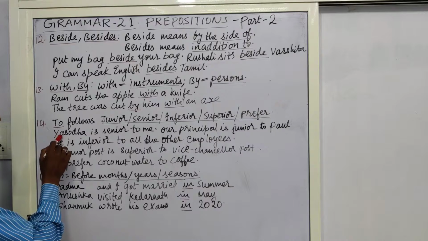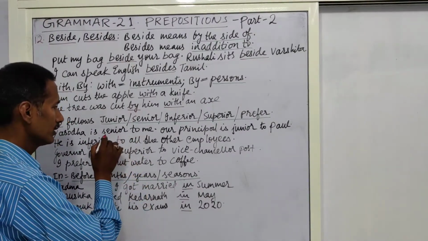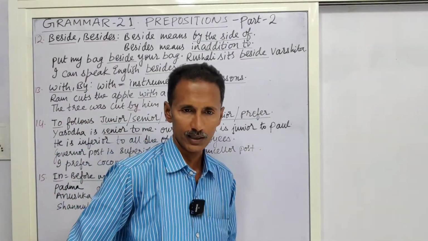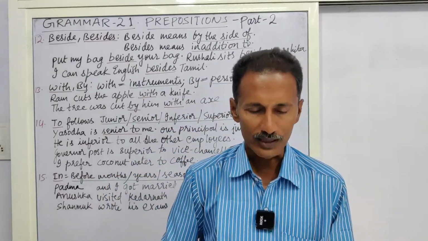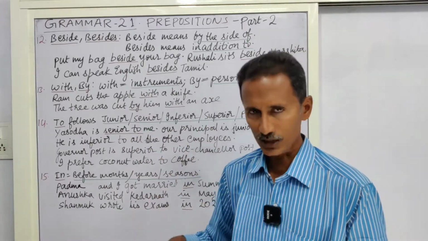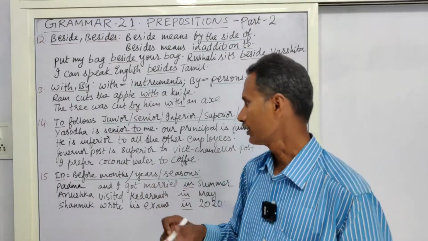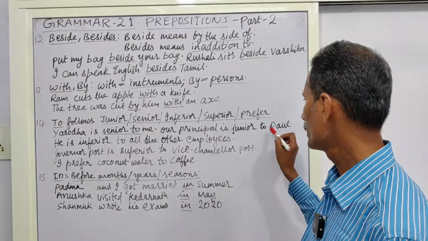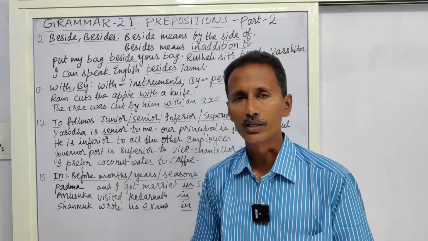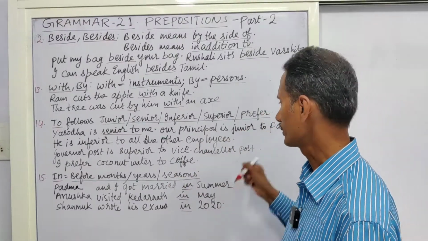Okay. Now coming to this. Yasoda is senior to me. Yasoda is senior to me. We shouldn't say senior than. Generally, this is a common error or a mistake which all of us make. Yashoda is senior to me. Yashoda is junior to me. Our principal is senior to me. Venkat is junior to me. Our principal is junior to K.A. Paul. There is another principal or another senior professor. So, our principal is junior to him. This is what I would like to say here.